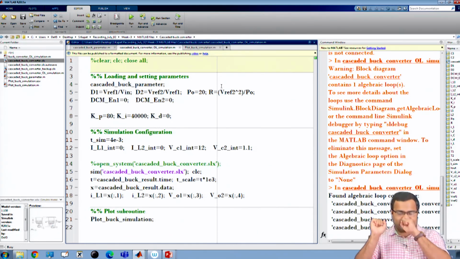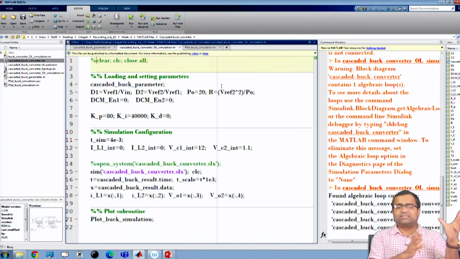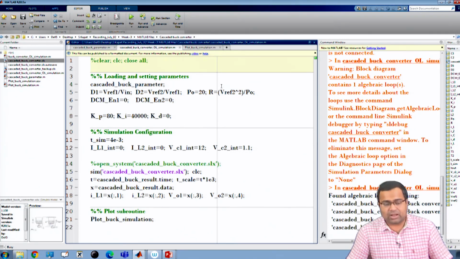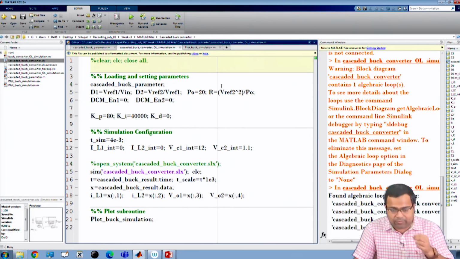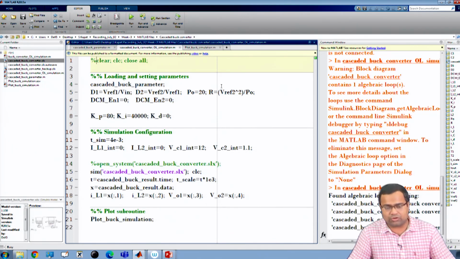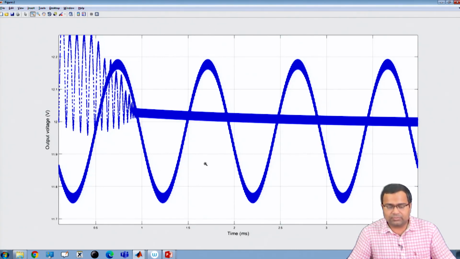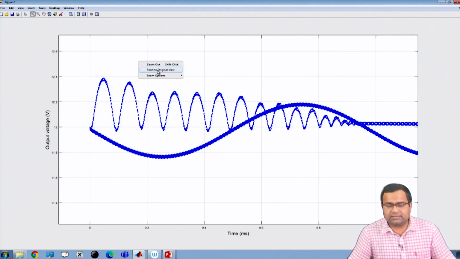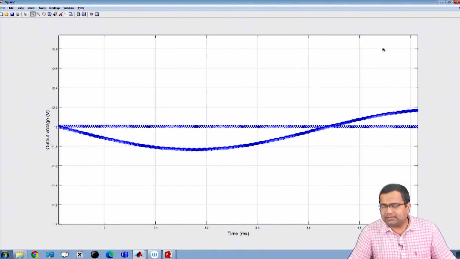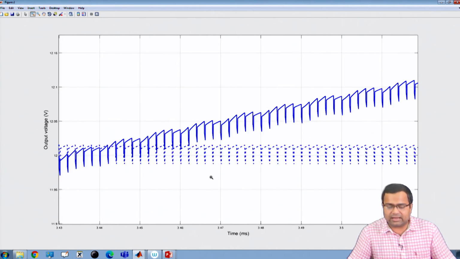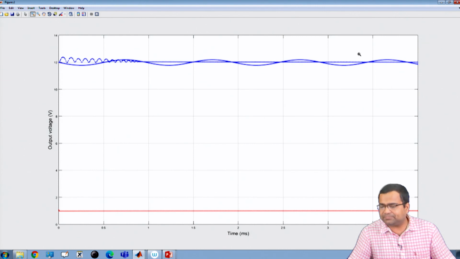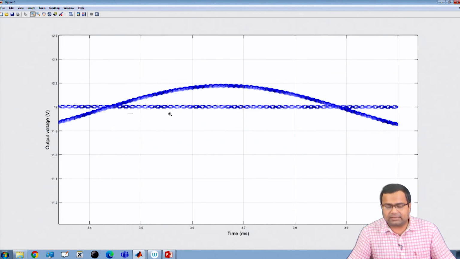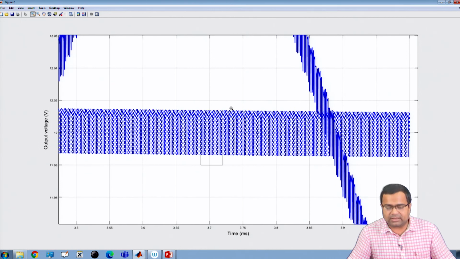So now we are running both converters in closed loop. Earlier POL was under current mode control closed loop. Now IBC is also running in current mode control under closed loop configuration. And we want to see whether we can provide active damping by means of current mode control or not. So you can see here that initially there is some startup transient, after that it becomes stable.